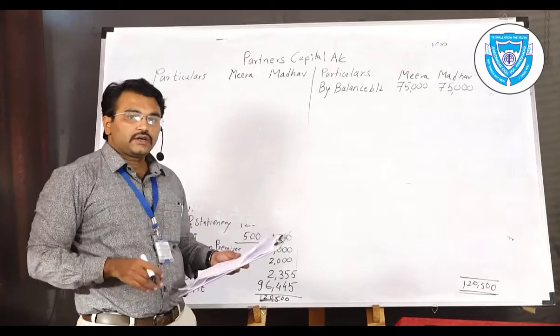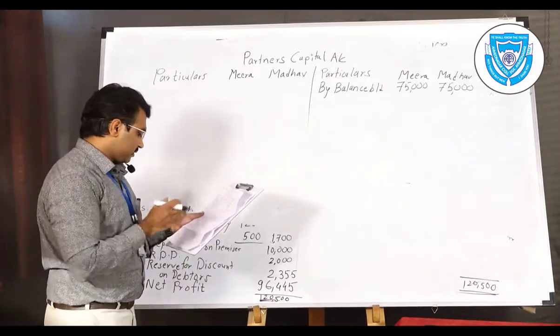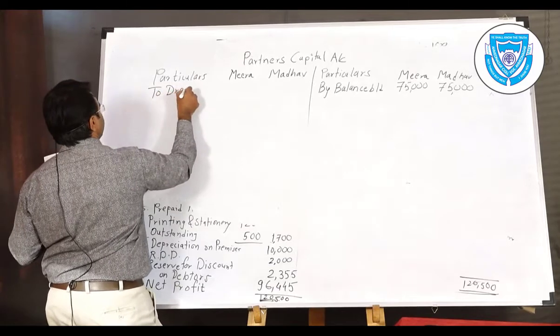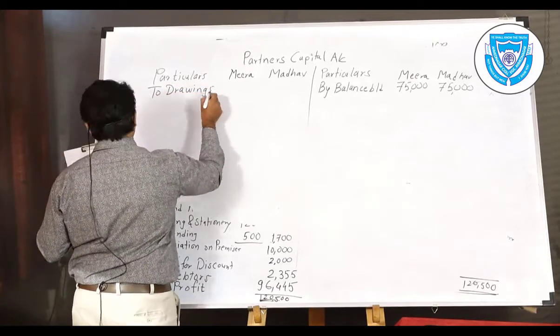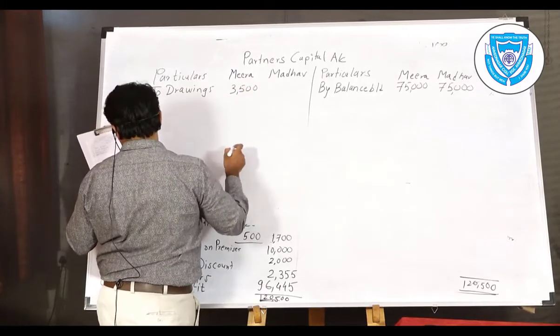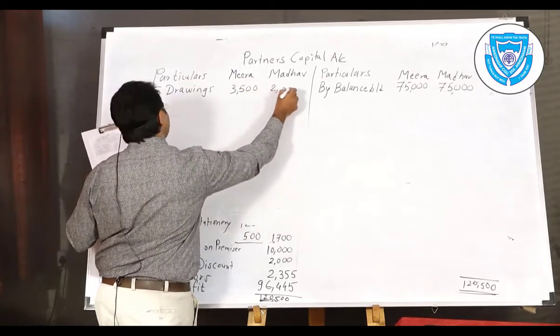Find out whether there are drawings given in the debit balances. Yes, drawings are given. So we'll write here two drawings. The amounts are 3,500 and 2,000.